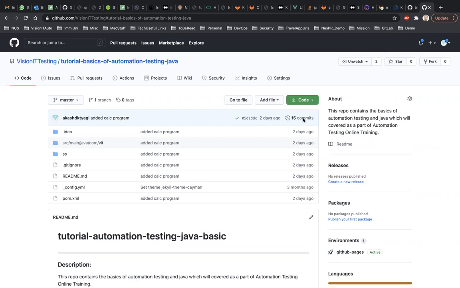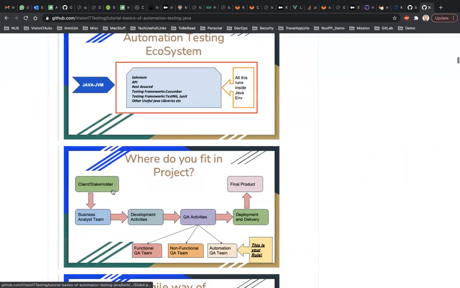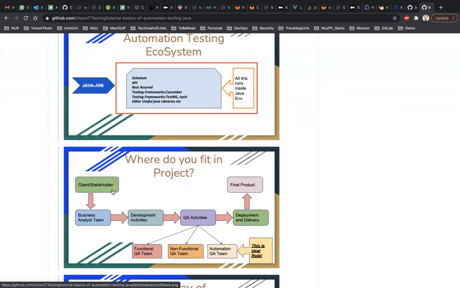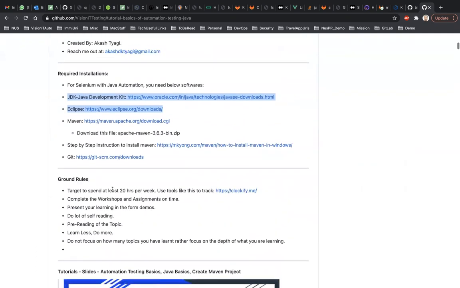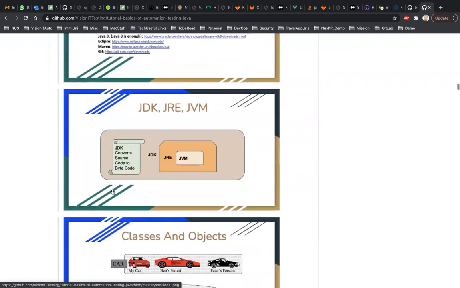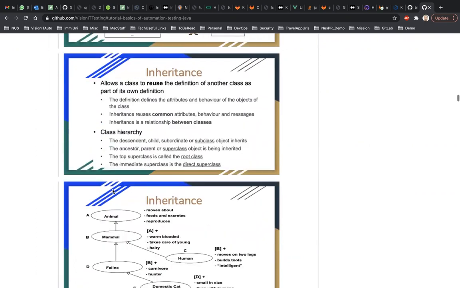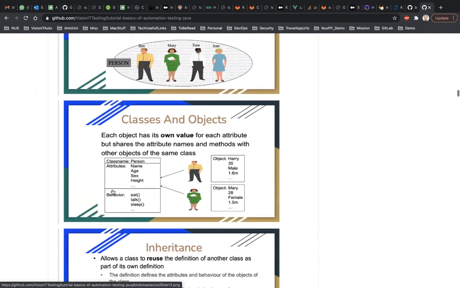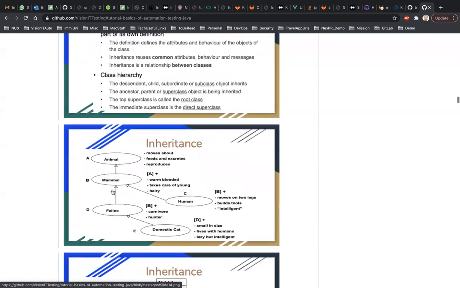But the screen you're seeing right now has very fundamental slides as well as some programs for your benefit. I would ask every one of you to go through these slides. I have already explained a few of them earlier, but a few I have not, and there's no need to do it right now, because we'll do these things as we progress. But I still insist that you go through it. They're written in a very simplistic way, so I think you can understand it better.